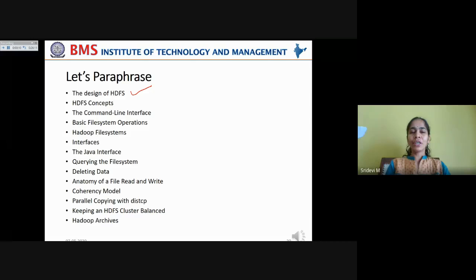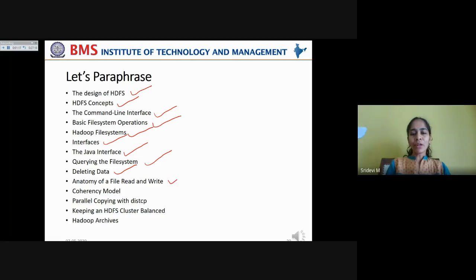We have seen the design of HDFS and how it achieves resilience to system failures or node failures, and what are the concepts in HDFS, namely HDFS availability and HDFS federation, which are the new features added to Hadoop 2.x version, and the command line interface, how we can actually interact with HDFS cluster using the command line interface, and what are the basic file system operations, how you can read and write the data to and from HDFS cluster, and what are the various concrete implementations of Hadoop file systems, and the interfaces that are provided by C, C++, and Fuse, and the Java interface, how it supports interacting with HDFS cluster, and how to query the file system by using the file status commands, and how to delete the data from HDFS cluster.